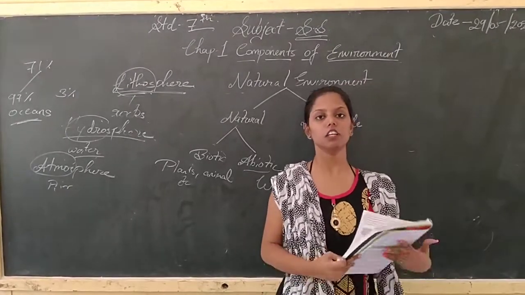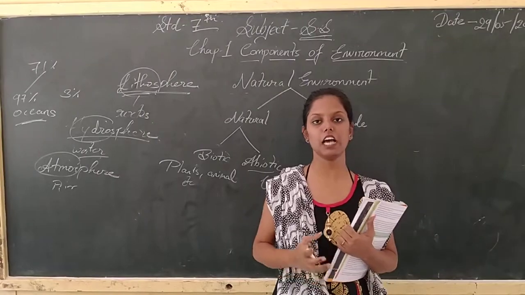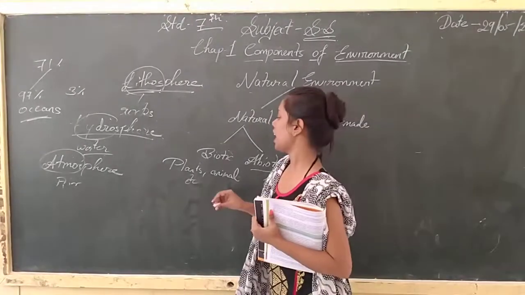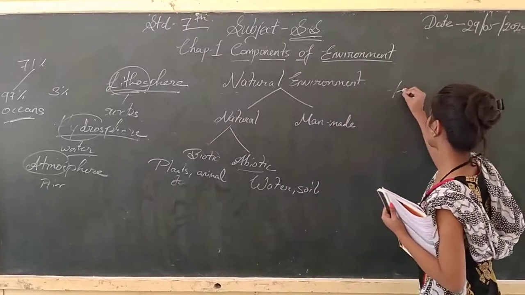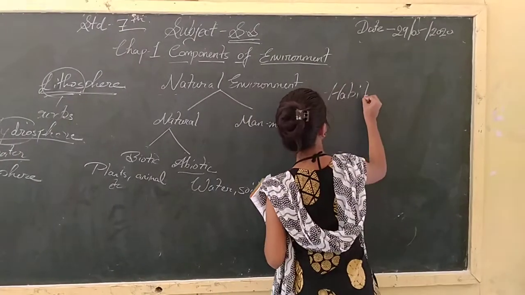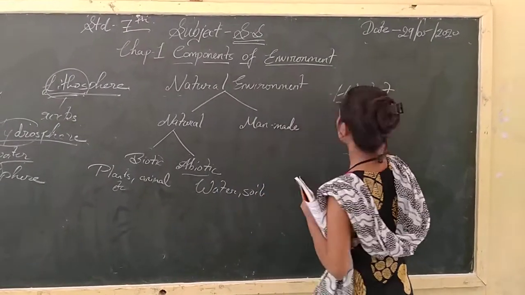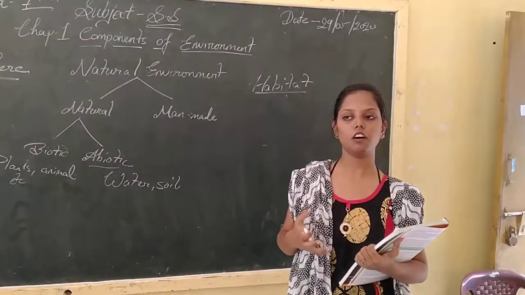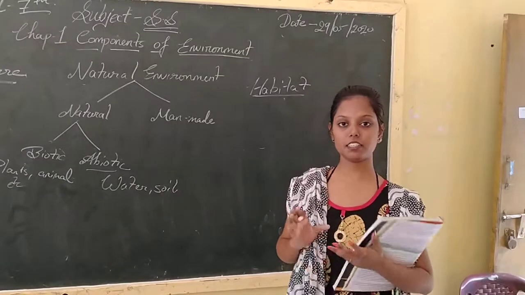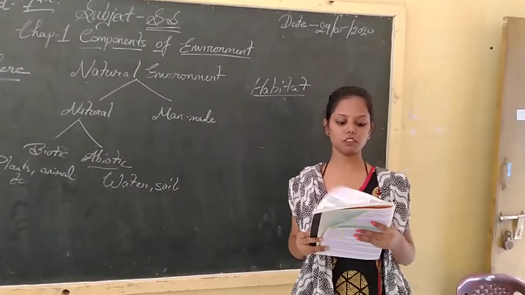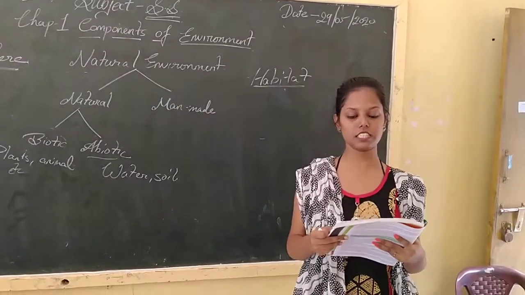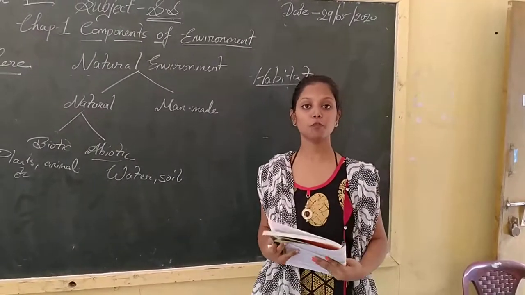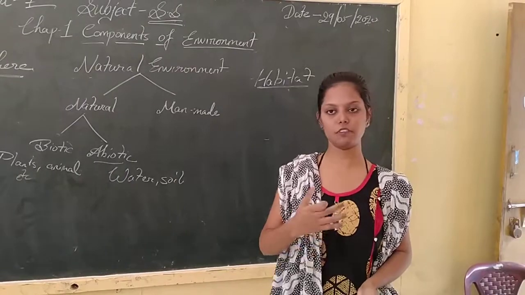We all know that some animals have their own habitat. First of all, what is habitat? Habitat means the place where animals or organisms can survive, related to their particular physical environment. Like the polar bear. I am giving you an example.